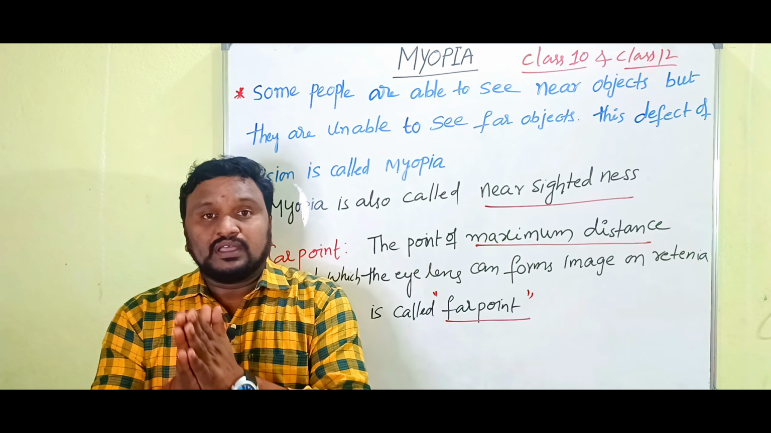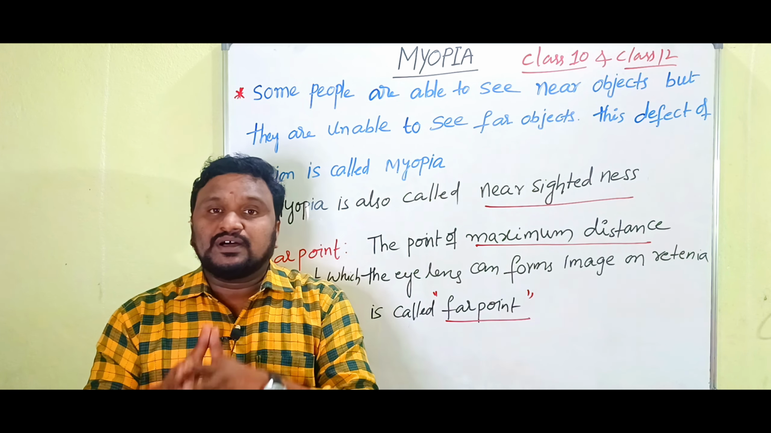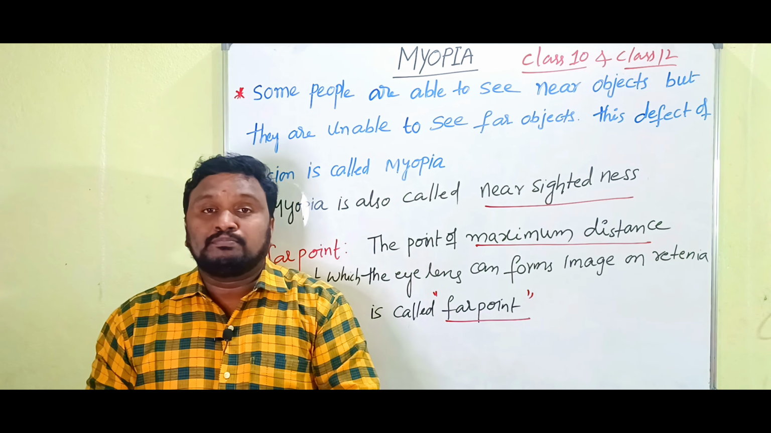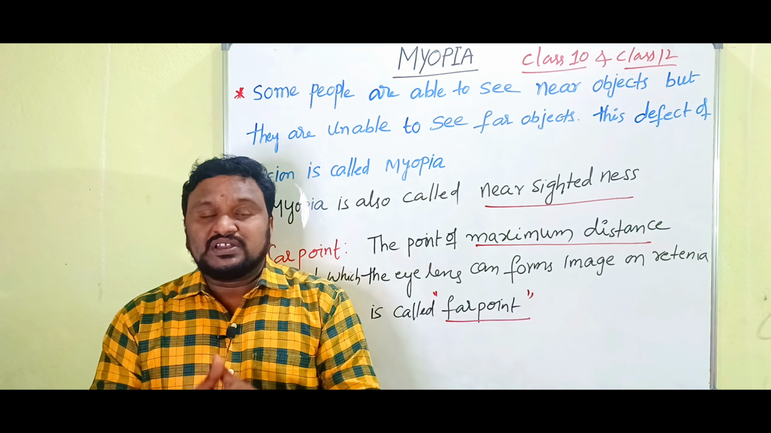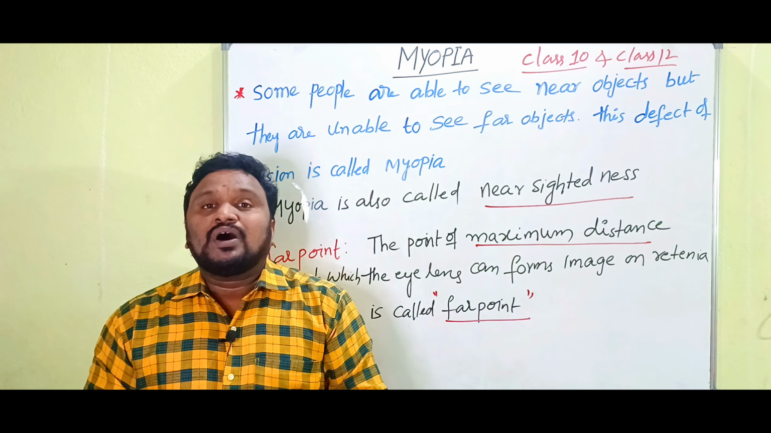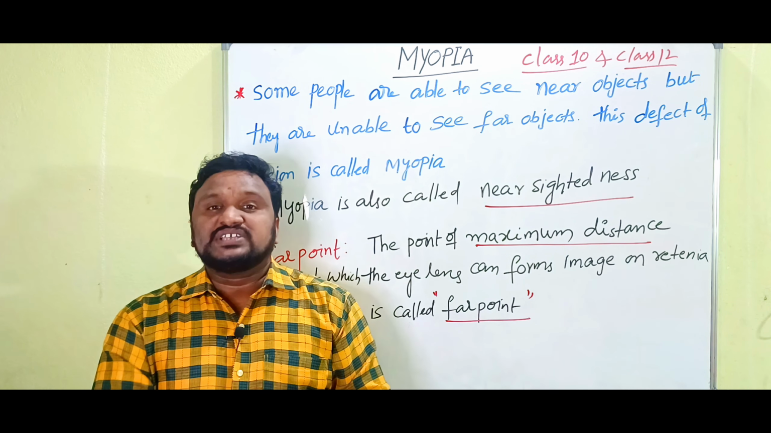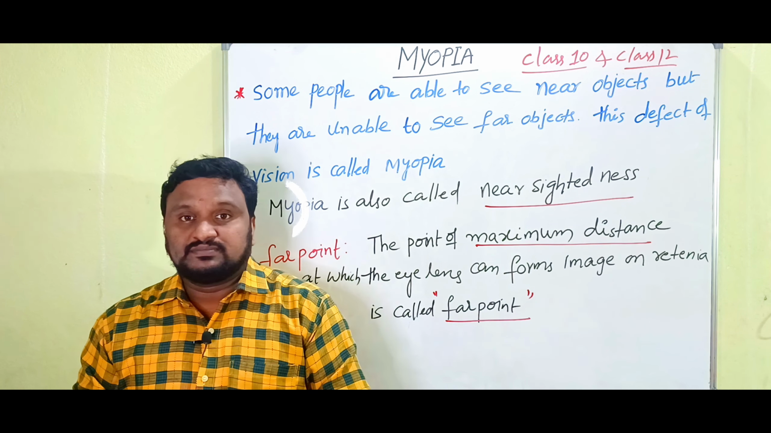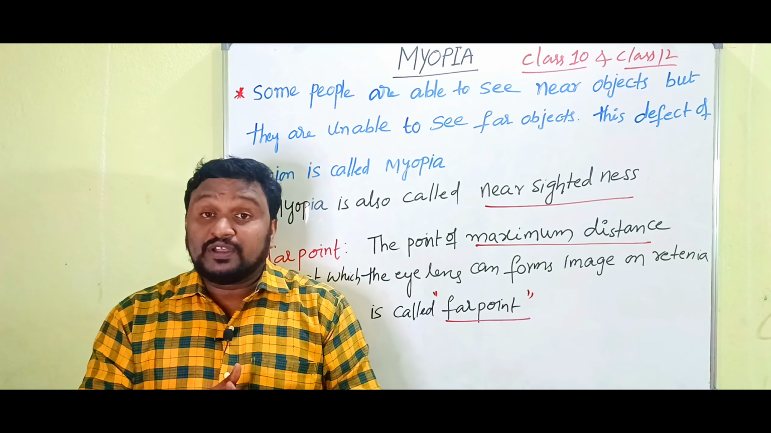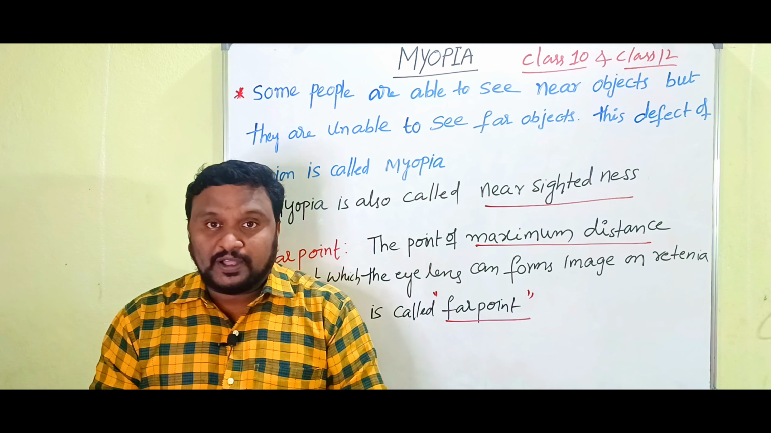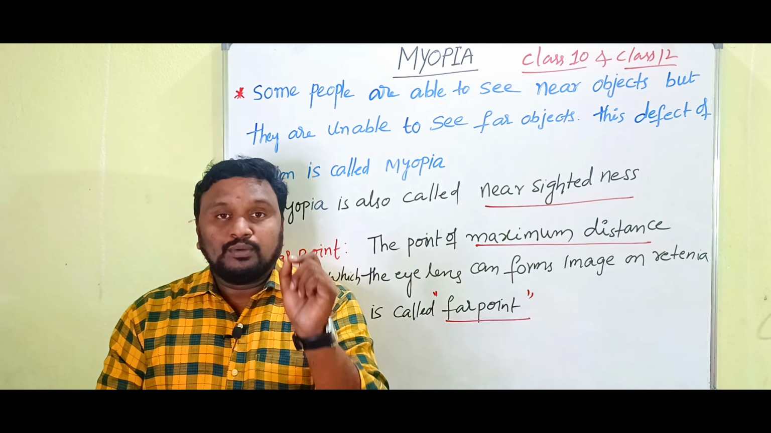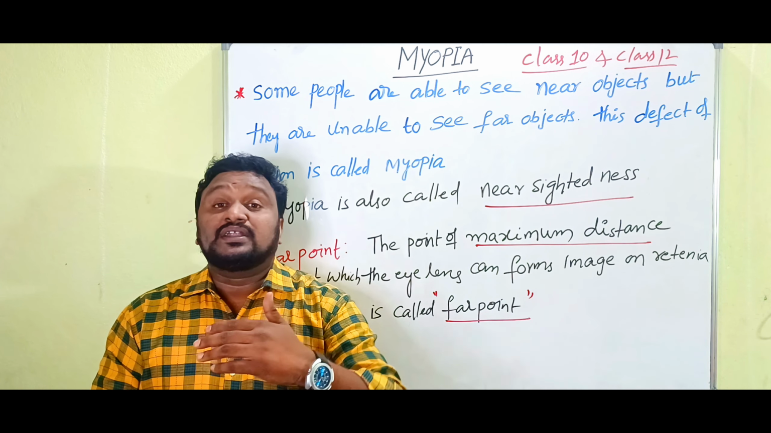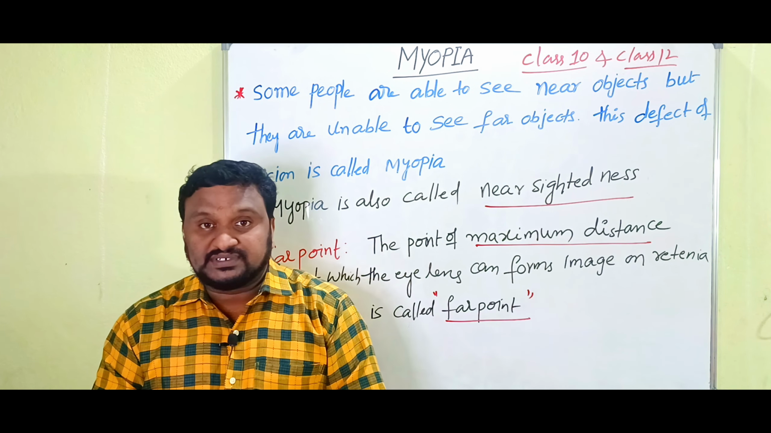So children, what is myopia? That is the topic in this video. What is myopia and how can we correct myopia? So children, the people who are able to see near objects but are unable to see far objects, that type of defect is called myopia.